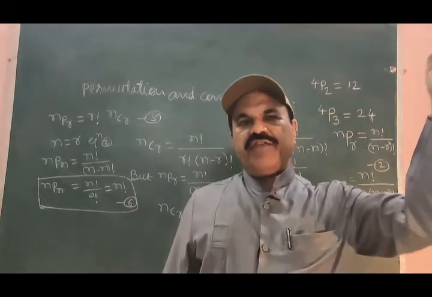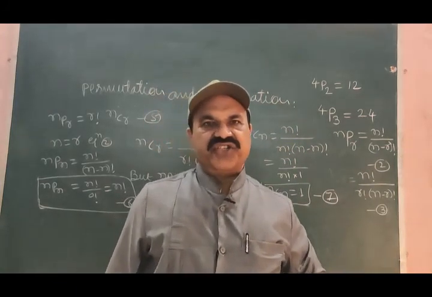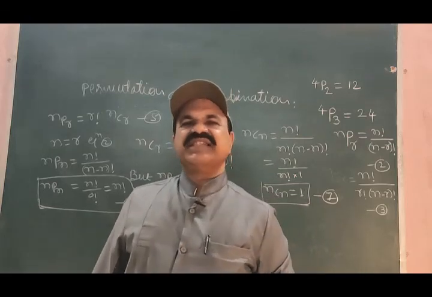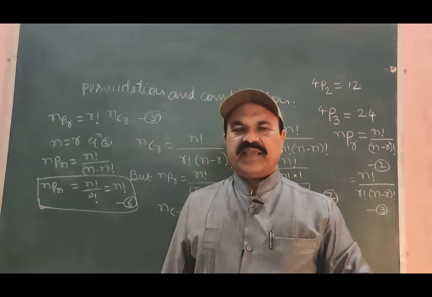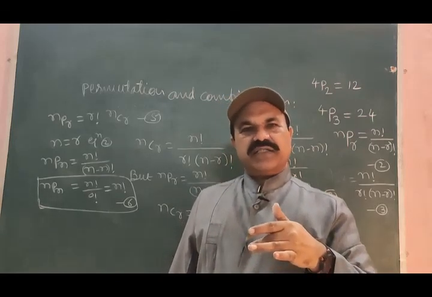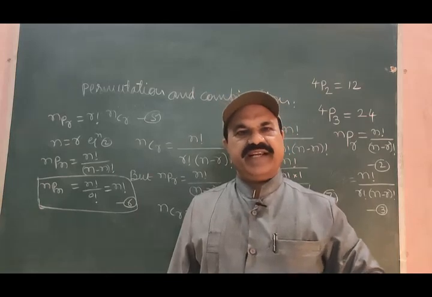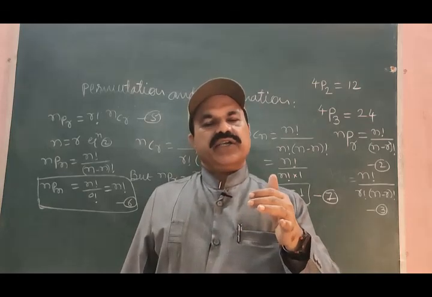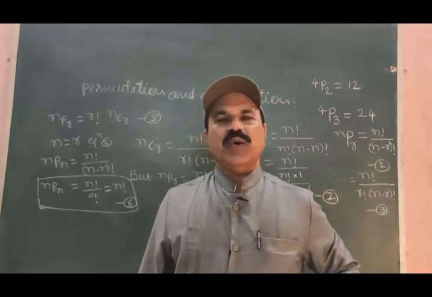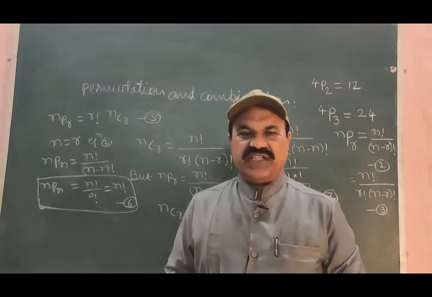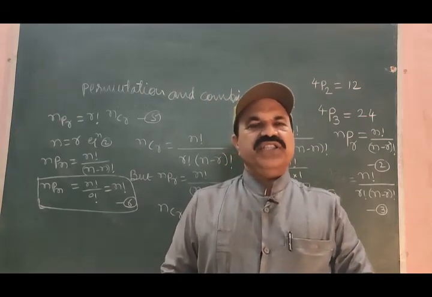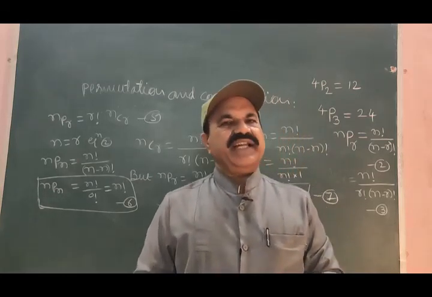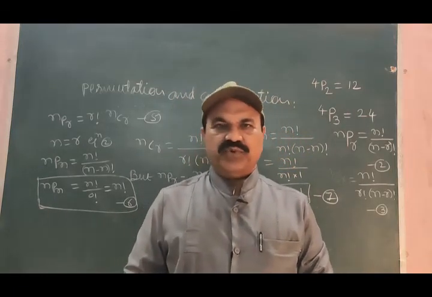So this is the difference between the permutations and combinations for a given system of distinct objects. At the same time, we have seen the details of forming the permutations for the system of given distinct objects and the procedure to form the combinations for the given system of distinct objects, as well as the formulas to get the permutations and combinations for the system of distinct objects. This is about the permutations and combinations. It's so simple. Hope you got it. Thank you.